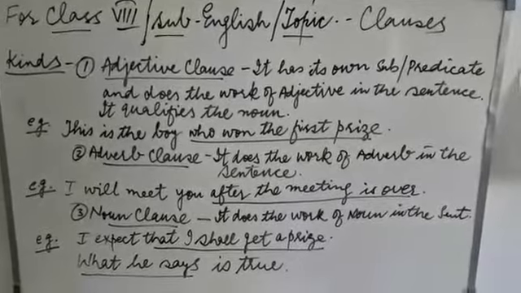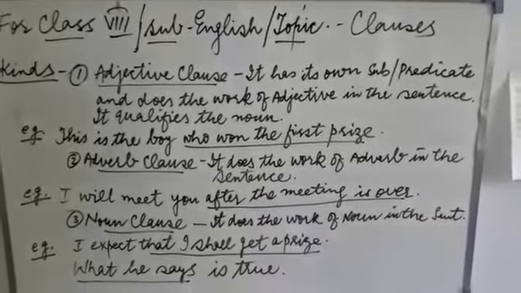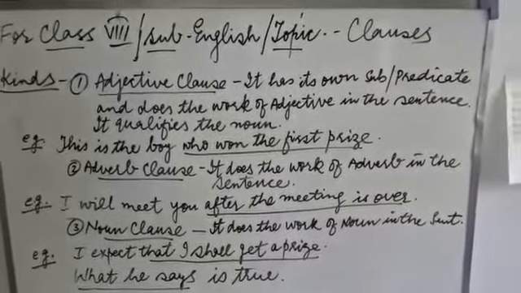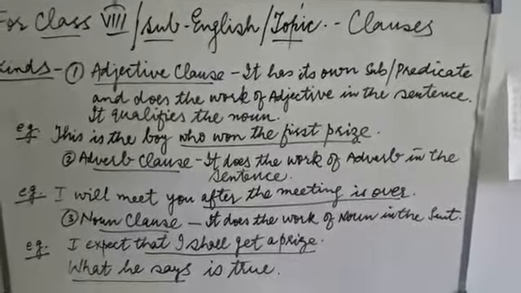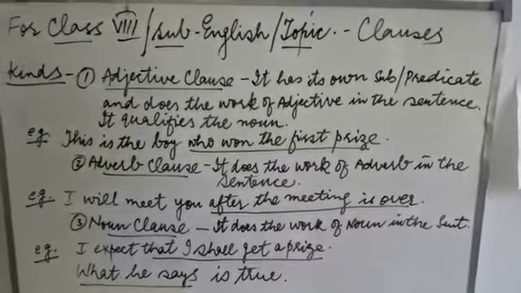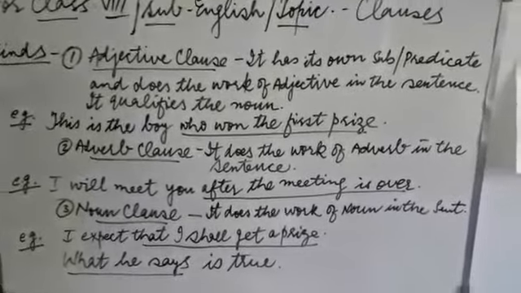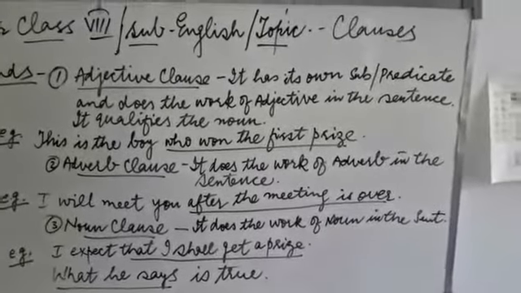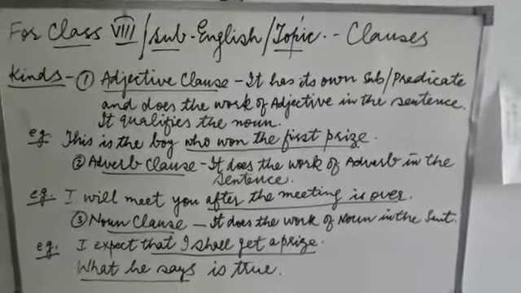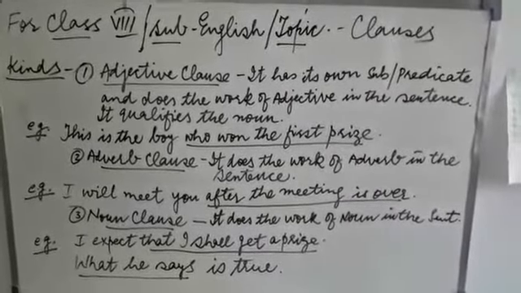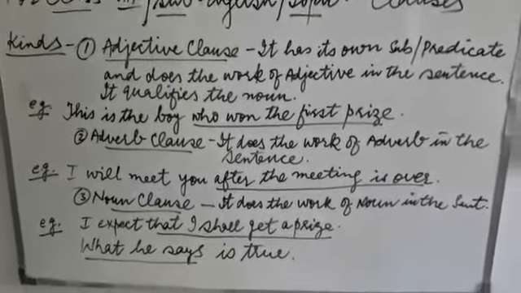In the previous class, we talked about phrases. There are three kinds of phrases: adjective phrase, adverb phrase, and noun phrase. But today, let us discuss clauses. Clauses also are mainly divided into three parts: adjective clause, adverb clause, and noun clause. Let us talk about what we mean by clause. My dear children, a clause is a part of a sentence that has its own subject and predicate.